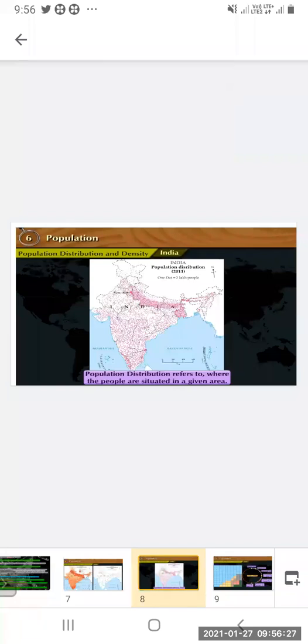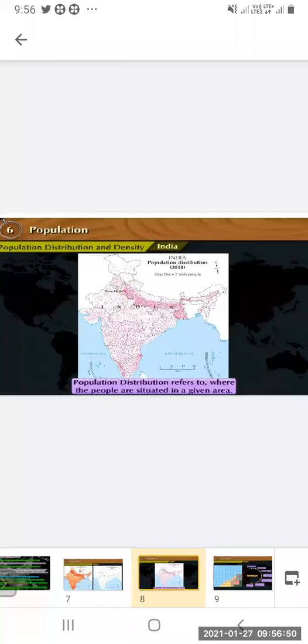So, what is population distribution? Population distribution refers to where the people are situated in a given area. It means where the people are located, that they are not concentrated in one place. Where they are distributed is where the people are situated in a given area. So you can see in the picture